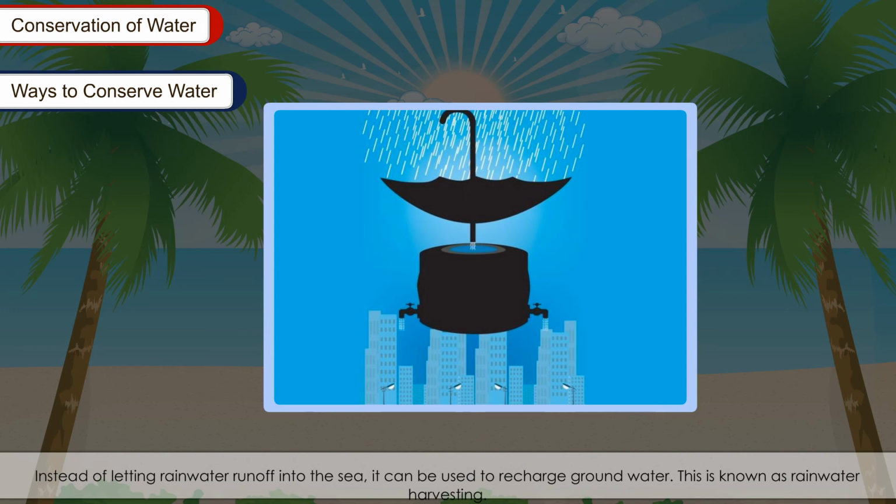Instead of letting rainwater run off into the sea, it can be used to recharge groundwater. This is known as rainwater harvesting. Rainwater harvesting can be used to raise the water table. It can be also used to create water storage areas.